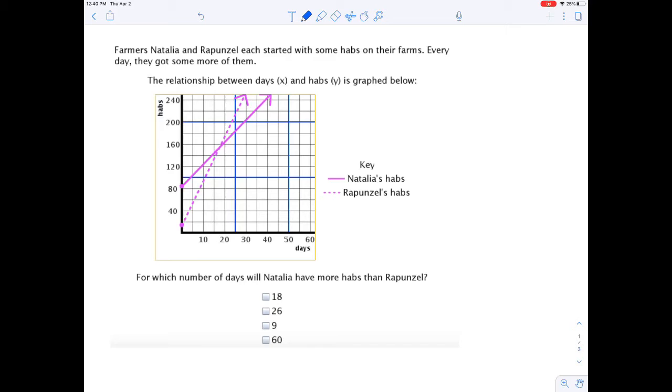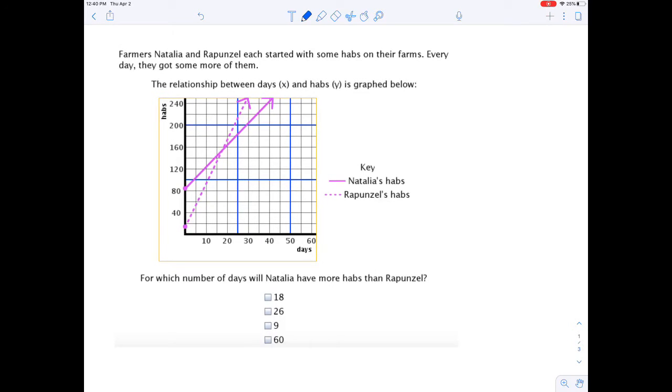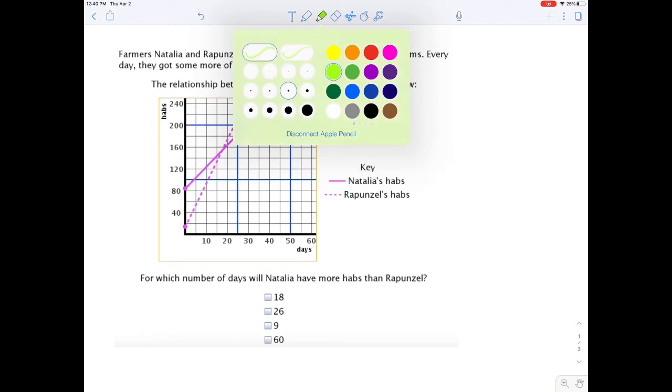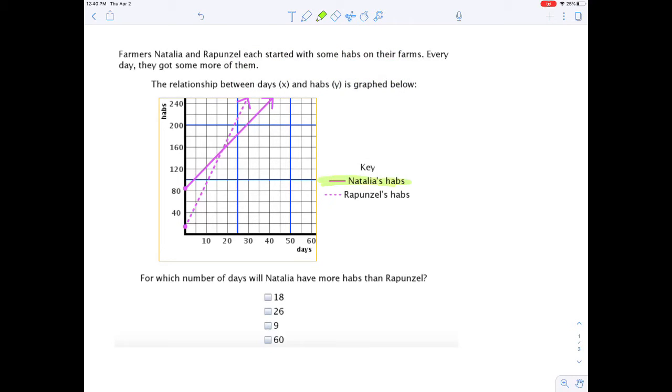Some of these you've seen in Get More Math are kind of wacky. Farmers Natalia and Rapunzel each started with some habs on their farm. Every day they got some more of them. So Natalia, let's start with her. So Natalia's habs are this solid line. She starts at 80 habs and she gets more each day. Whether she's growing them or buying them, I don't know.